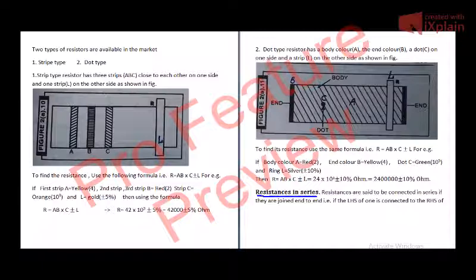Now there are three types of combination of resistances. One is resistances in series, then the other is resistances in parallel, and then there is grouped series as well as parallel combination. Now let me first tell you what is series combination of resistances. Resistances are said to be connected in series if they are joined end to end. That is, if the LHS of one is connected to the RHS of the other.